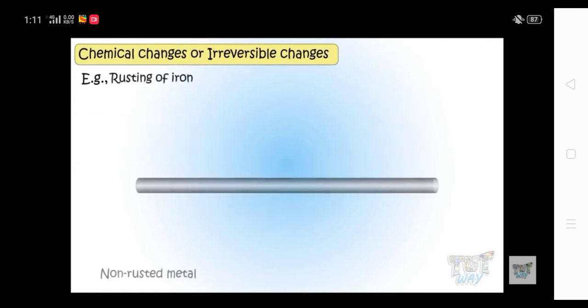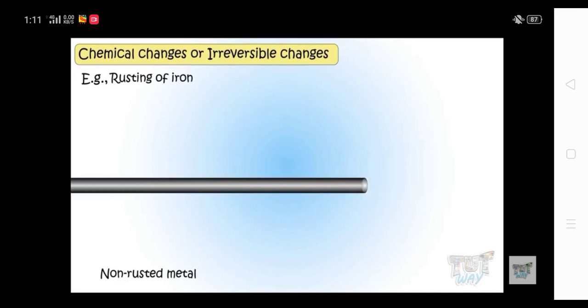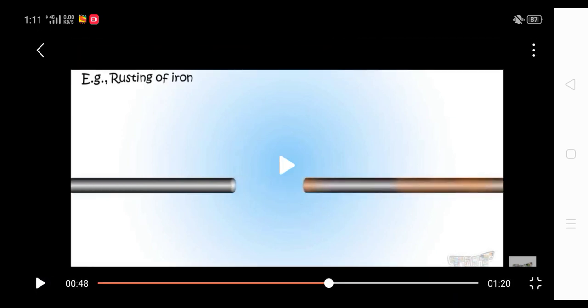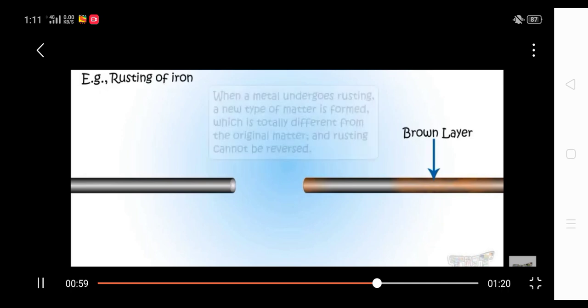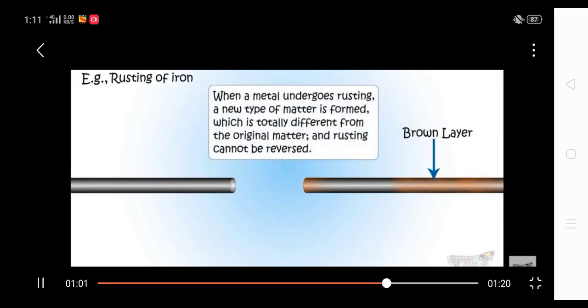Rusting of iron. So students, you must have seen how the iron looks initially when it is new. It looks very shiny, but after some time you must have seen a brown colored layer on that iron. What is that? That is rust. That brown colored layer on the iron is actually called rust, and this is due to the chemical change. So rusting of iron is also an example of chemical change.